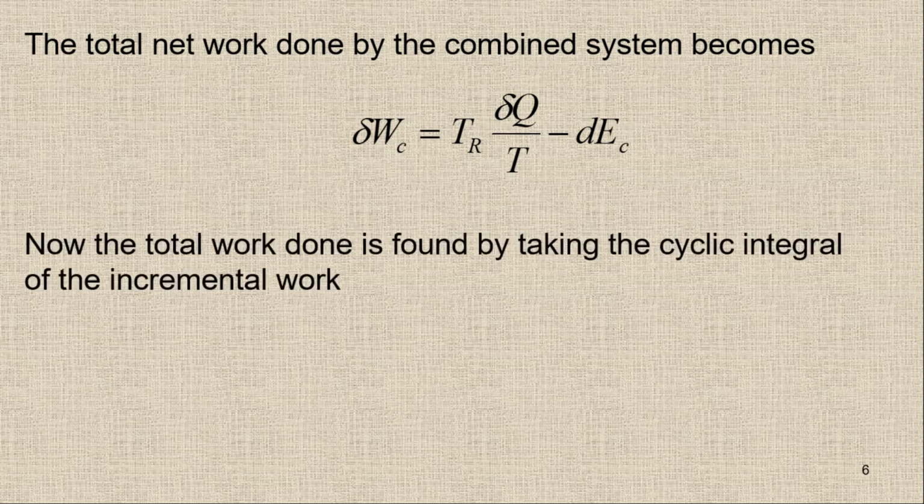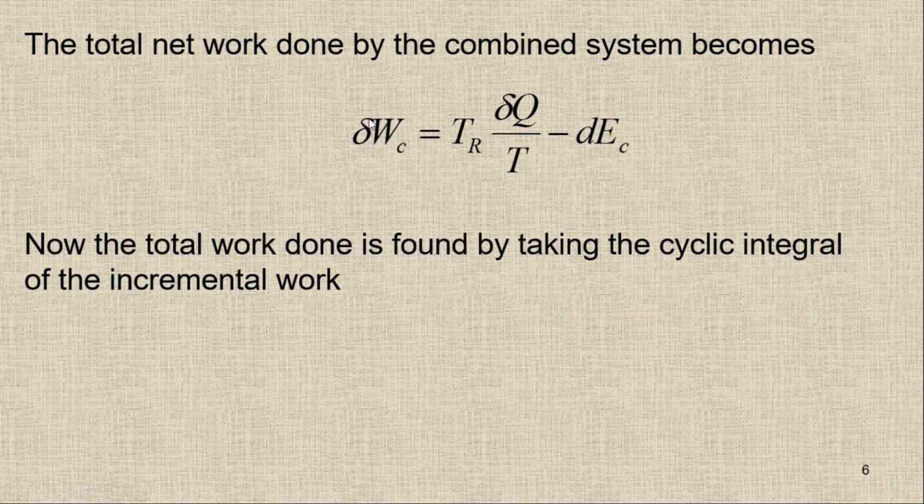Let's suppose we are going to check the total work done, and it will be equal to the cyclic integral of the incremental work. Right now we have the change in the work. So if I have to check the total work done, instead of using this delta, I have to integrate this one. So I have to integrate on both sides of this equation to get the total work done.